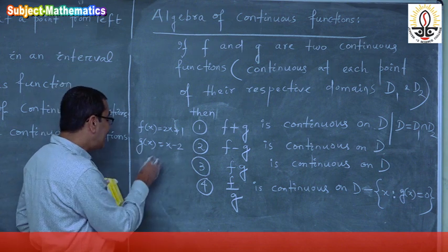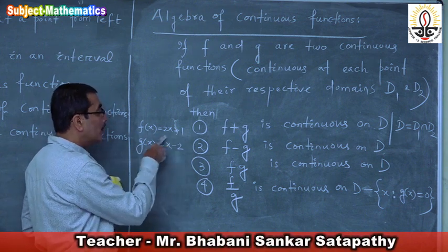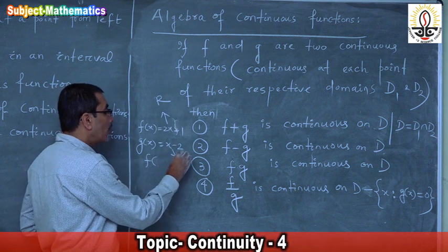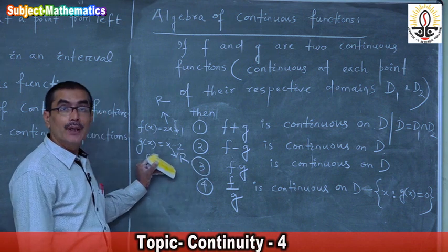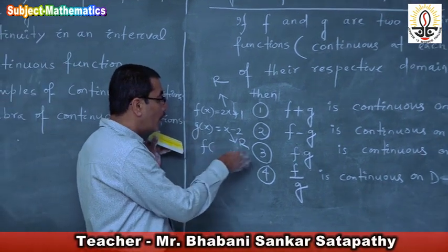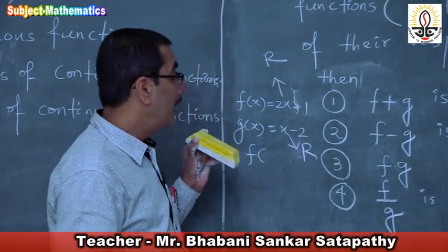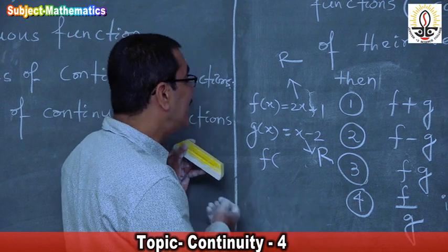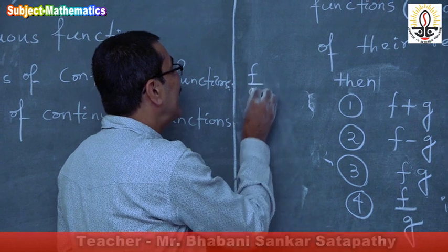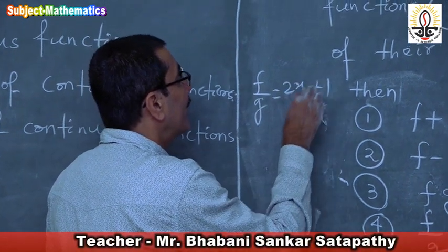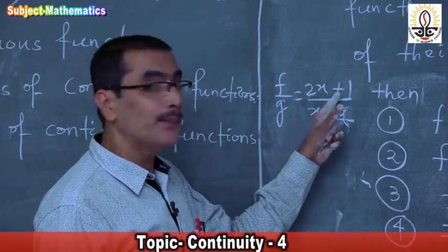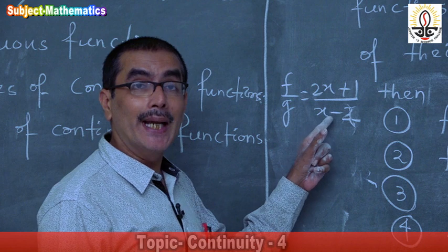Then f is continuous on R and g is also continuous on R. But what does f by g mean? f by g means 2x plus 1 divided by x minus 2.